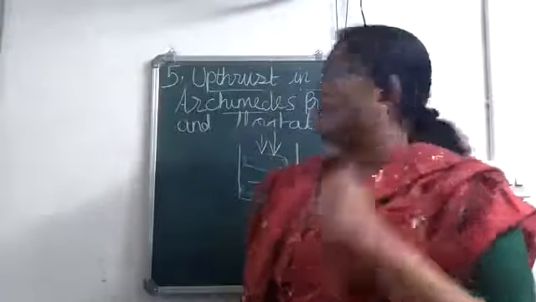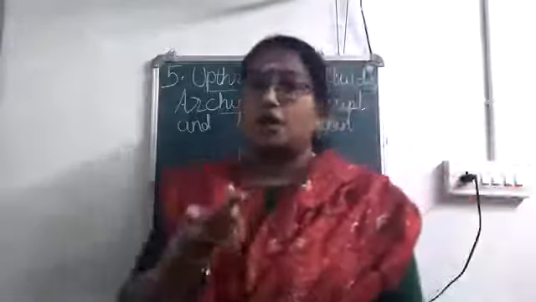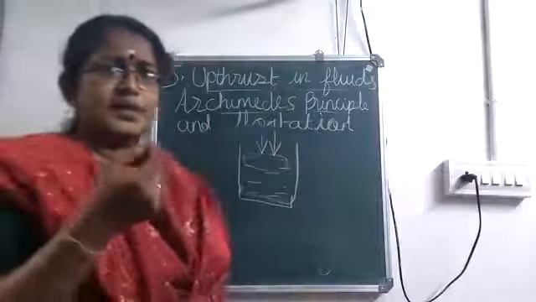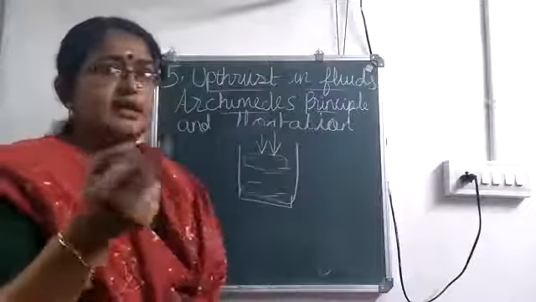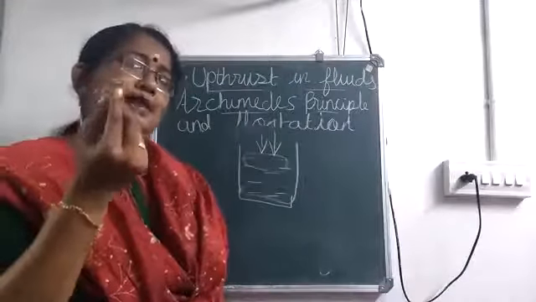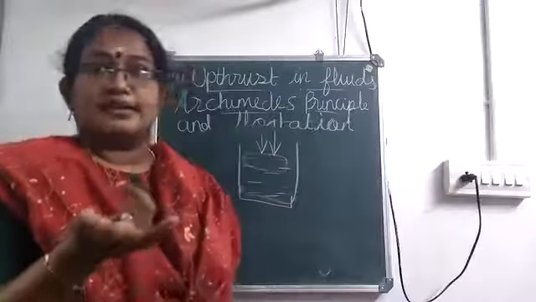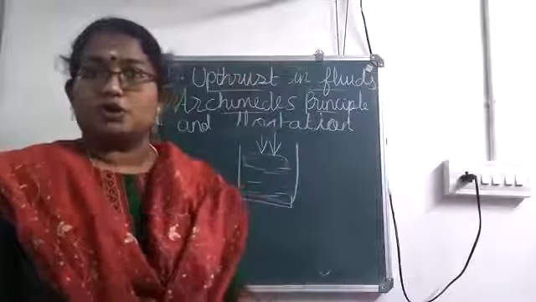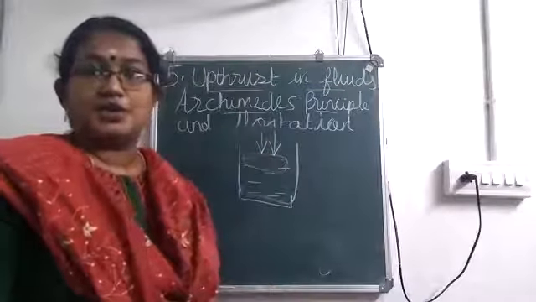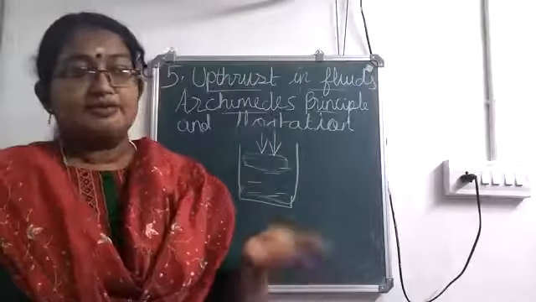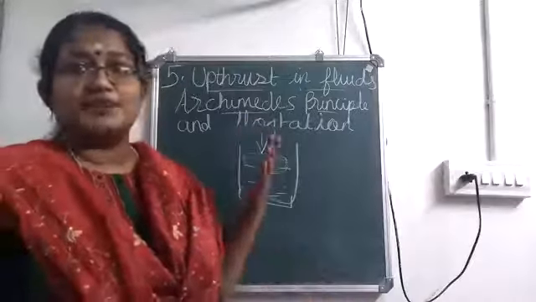Now another example given in the textbook is a cork. It also doesn't have much weight. When you put a cork or a small plastic lid on a beaker containing water, it floats on water. Using your finger, you can try to push it down into the beaker, and we will feel the force acting in the upward direction.